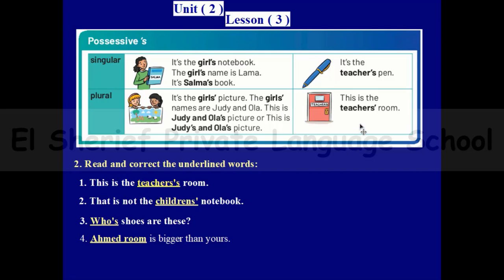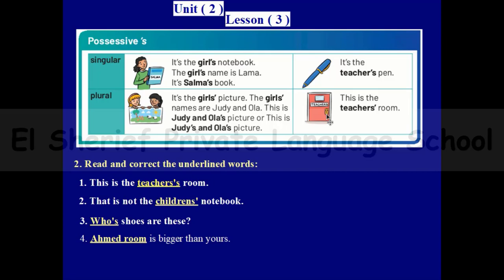So what if I have a plural word which does not end with S, like children, men, women? How can I solve this problem? Teachers ends with S, so this is a regular plural noun, and I will just add an apostrophe. What about a word like children?